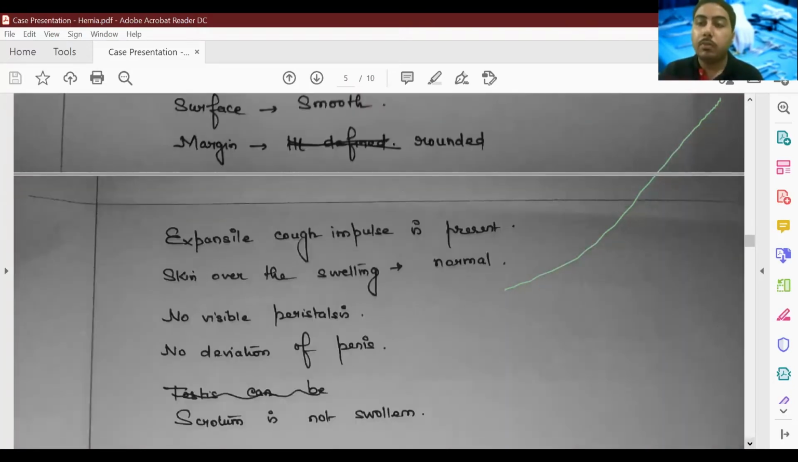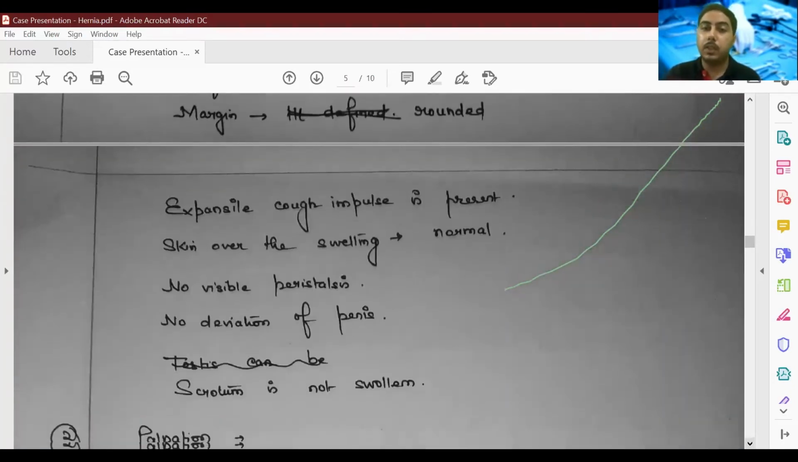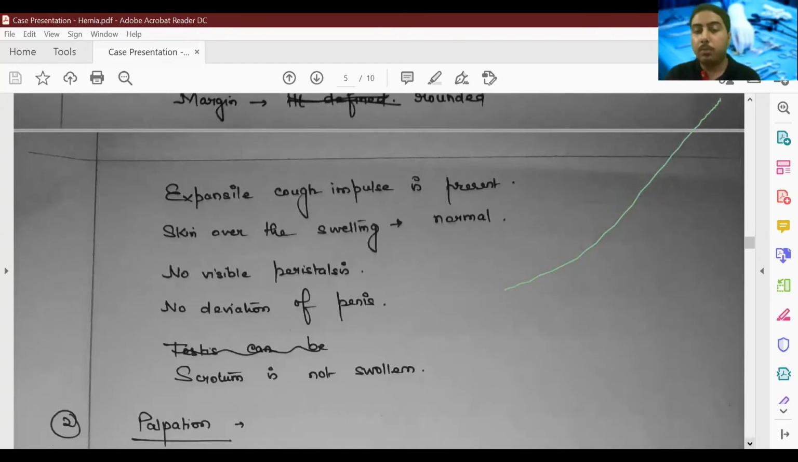Next, we have, yes, expansile cough impulse. This is very important when you are examining for any swelling. Hernia will have cough impulse. So here we have an expansile cough impulse is present. So what you do, you have to carry out this cough impulse both on inspection as well as on palpation. So on inspection, you ask the patient to cough, turn the head away from you and cough. So the patient should turn away from you and cough.